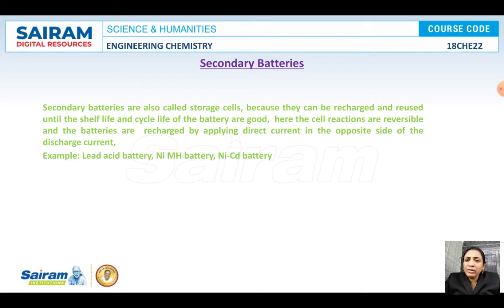One cycle life means what? Once the battery is completely discharged and once again we recharge it, that is one cycle. Recharged, then discharged again, that is one cycle. How many times we can recharge and reuse the battery is the cycle life.